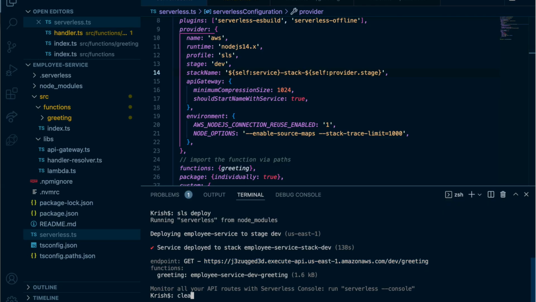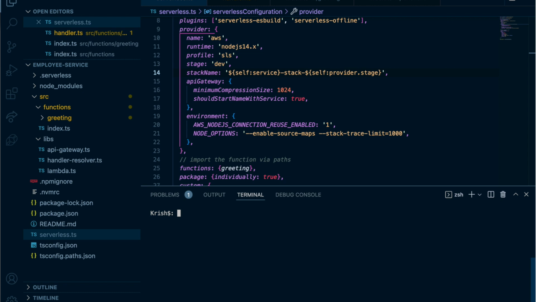So now let's say for some reason you need to remove this from AWS, because it creates so many things. It creates API Gateway and it creates a Lambda, and if you ask, it will create some AWS user profiles and so many things, right? So you need to remove all those things at once. It's hard to remove everything one by one, okay? So you just need to tell SLS remove. Okay, let's remove this and deploy on a different region, right?